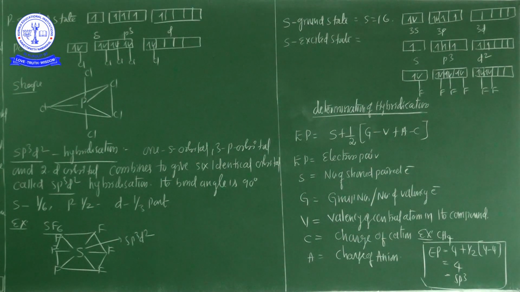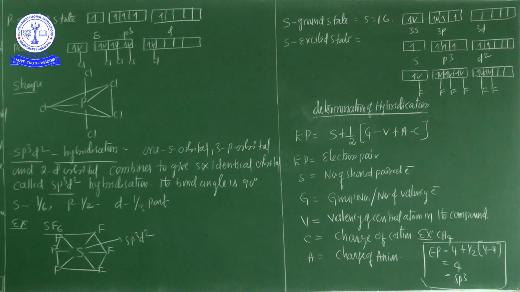These 6 sp3d2 hybrid orbitals overlap with the singly occupied orbital of each fluorine atom to form 6 S-F sigma bonds. Thus the SF6 molecule has a regular octahedral geometry. This is the octahedral shape of the SF6 molecule.